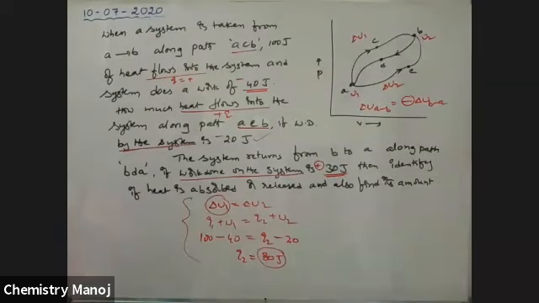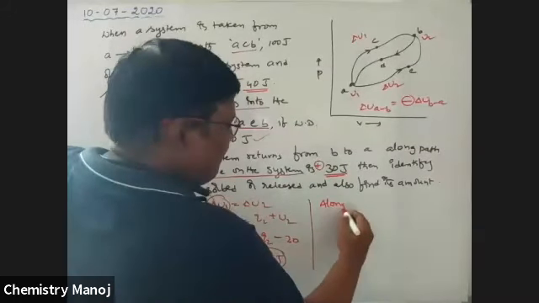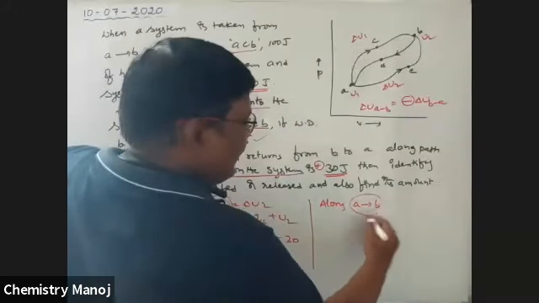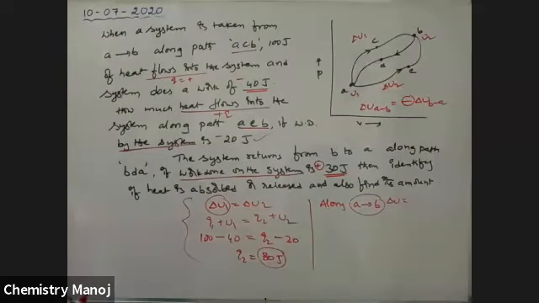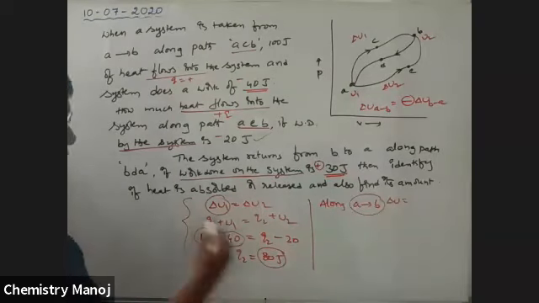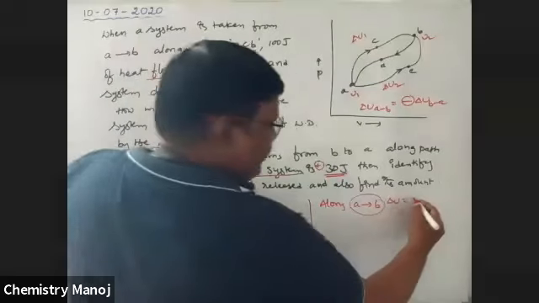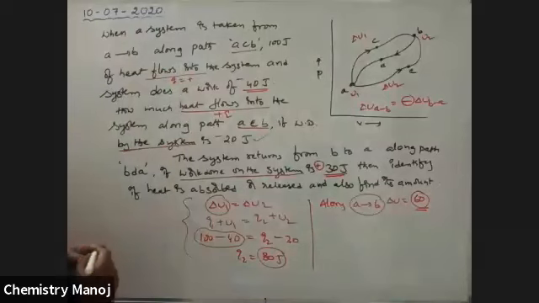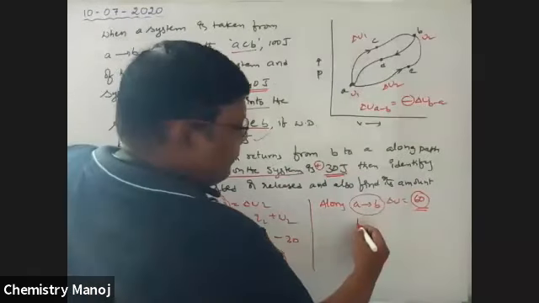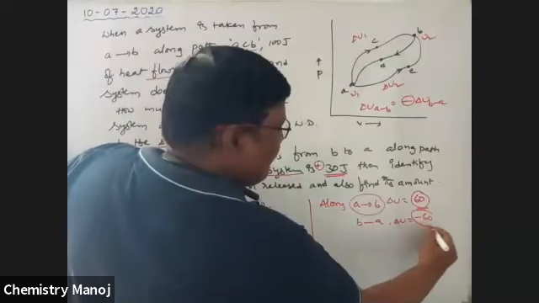Along A to B, delta U is equal to how much? See here, it is 100 minus 40, that is equal to 60 joules. Therefore, along B to A, delta U is equal to minus 60.